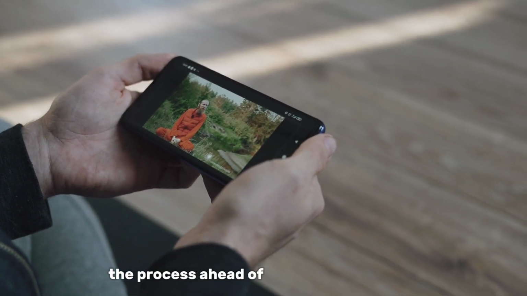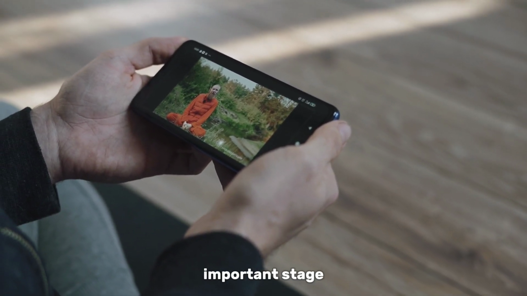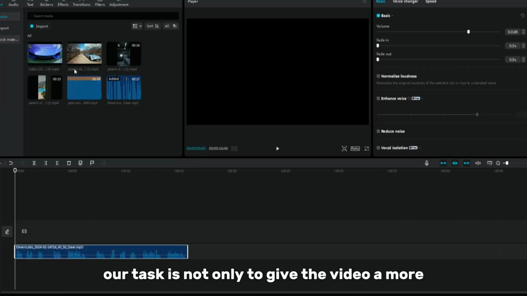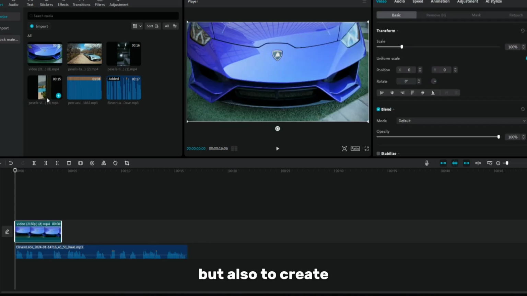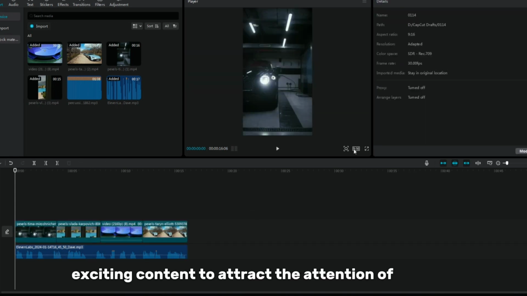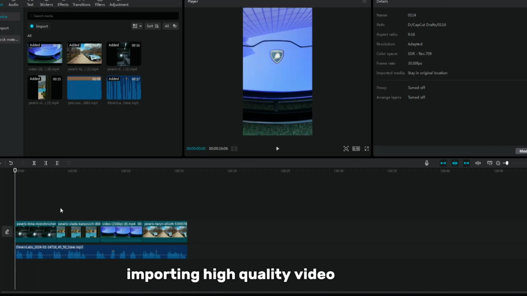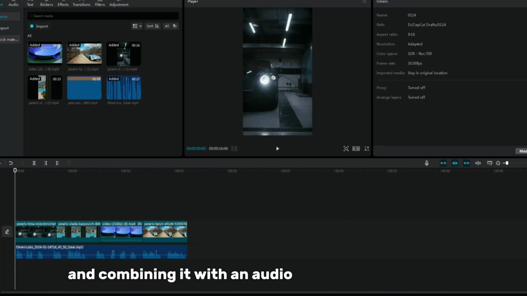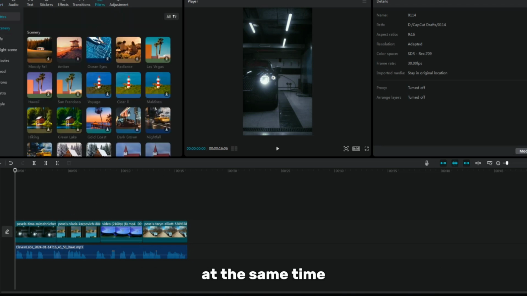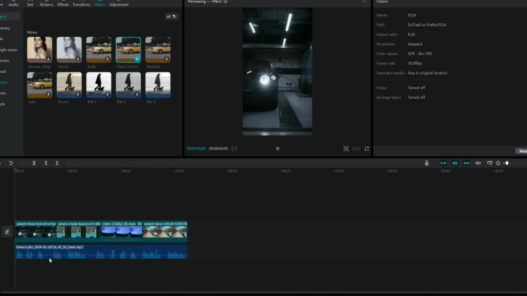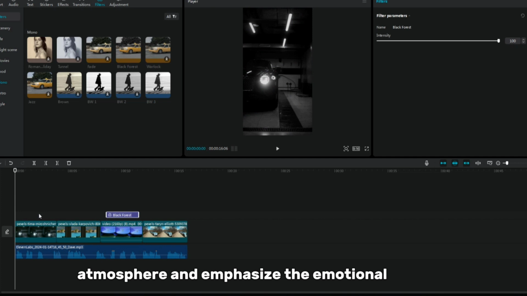The process ahead of us includes the third important stage, the editing stage, which will be performed using the CapCut application. Our task is not only to give the video a more professional look, but also to create exciting content to attract the attention of viewers. Let's start with an important step: importing high-quality video material and combining it with an audio recording of our voice recorded behind the scenes. At the same time, attention should also be paid to adding background music to create a suitable atmosphere and emphasize the emotional context.